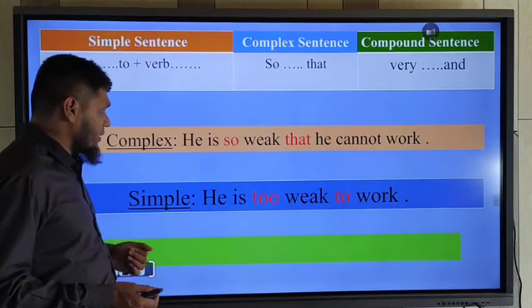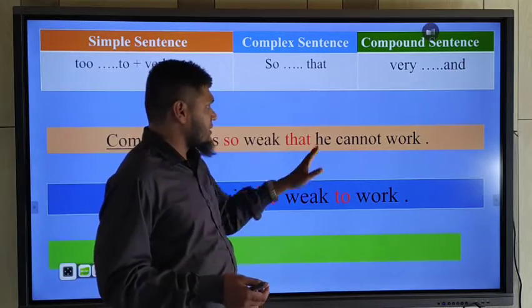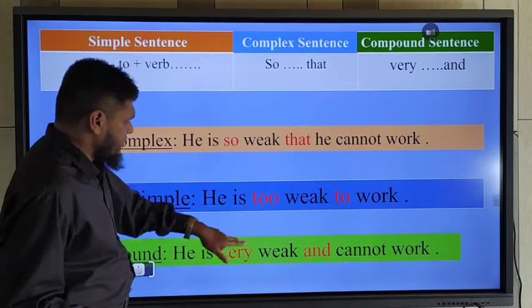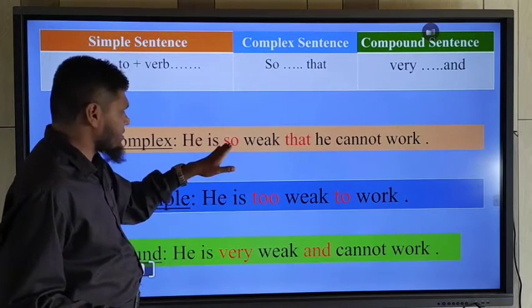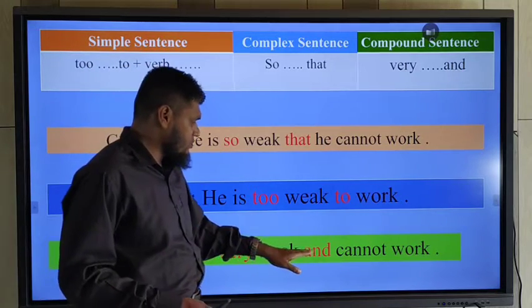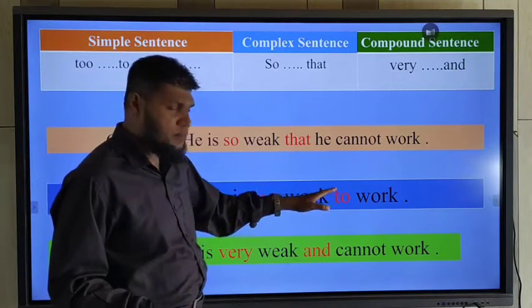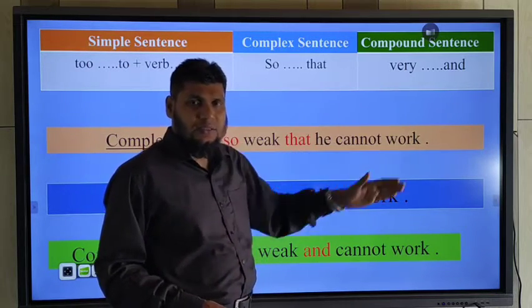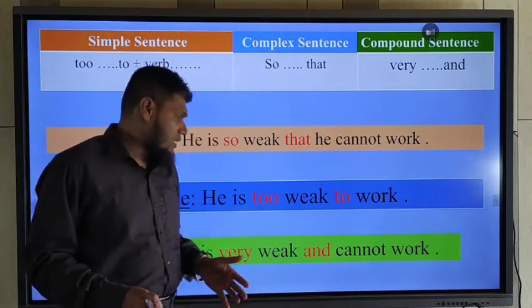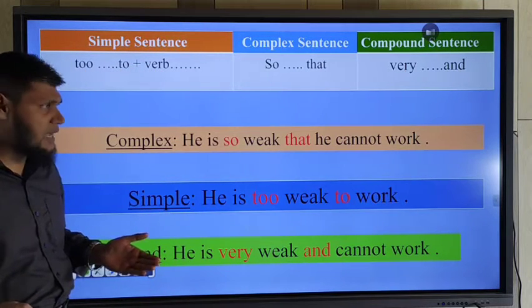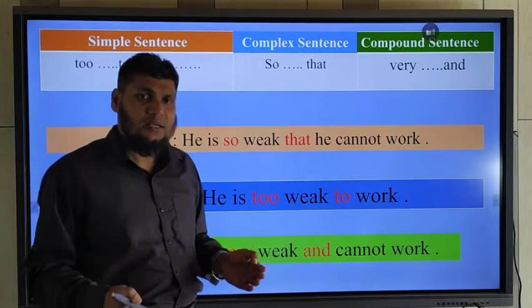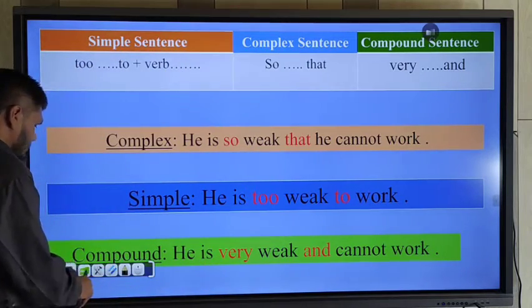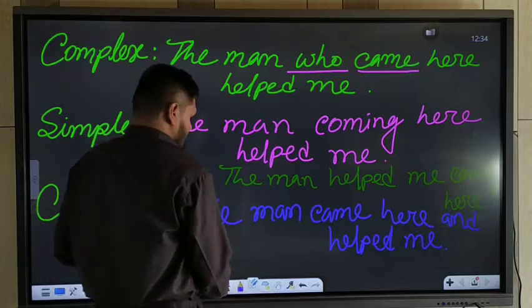Okay, now we may change the sentence into a compound sentence. So we should use "very" instead of "too", or instead of "so", and you should use "and" instead of "that", or instead of "to". That time you should use "cannot" and the rest of the sentence. Okay. In this way you may easily be able to change a complex sentence to simple and compound sentences. Okay, let's practice on the board.